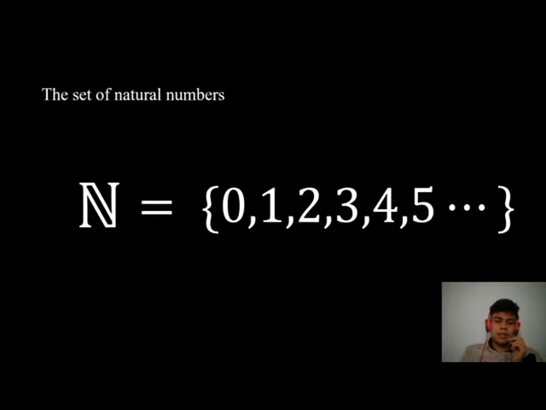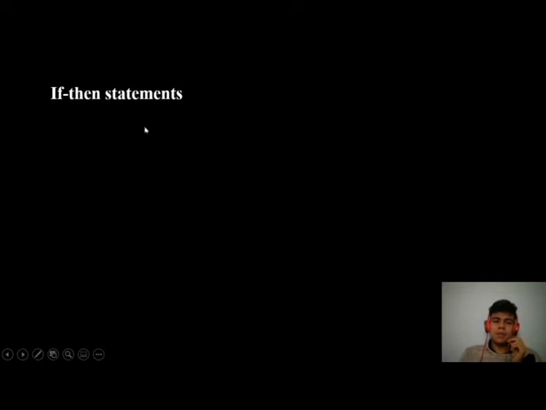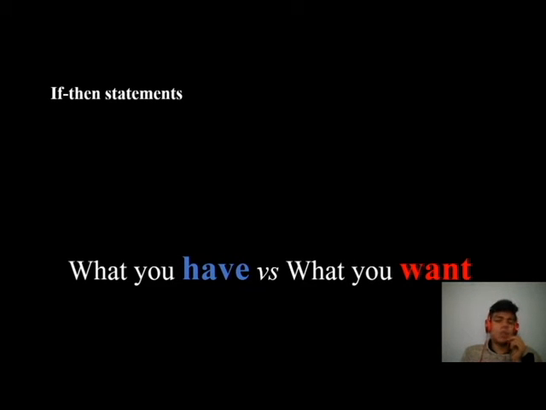Initially, we need to be clear about the natural number set, which is this one, the numbers that we use to count. Also, it's important to be clear about what direct proofs are. Direct proofs are the ones used to prove if-then statements. We are going to see it in a moment. But the important thing here is to be clear about what we have and also what we want. So let's see an example.